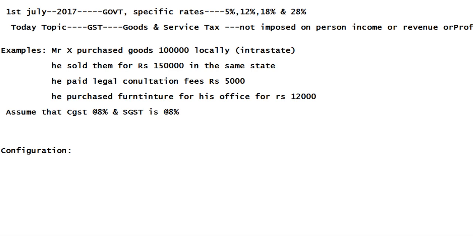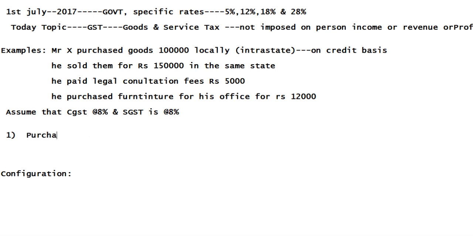So now what are the entries that will come under these categories? Let's check it out. The first entry is purchased goods 1 lakh locally, intrastate, right? Assume that this happened on credit basis. So what is the entry?